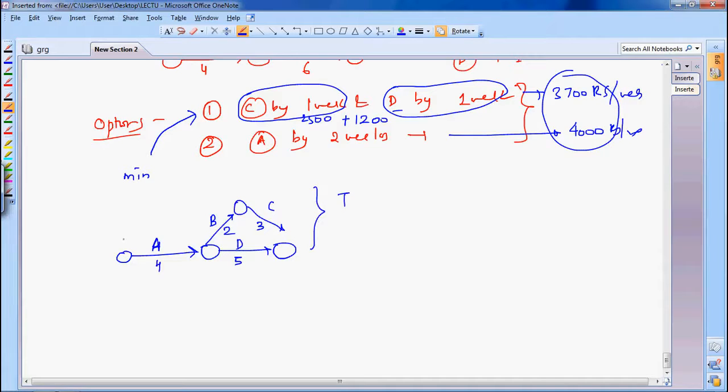Now let's talk. The total duration is how much? 0, 4, 4 to 6, 6 and 3, 9. From both sides you are getting 9. So new project duration is 9 weeks.